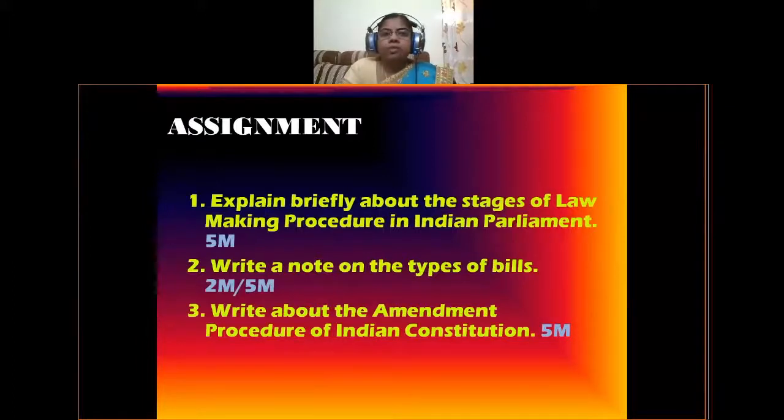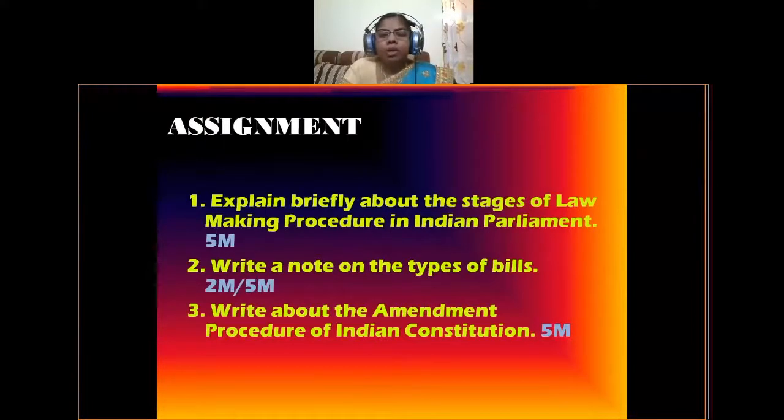This question will be given for 5 marks, and after getting this question in your exams, you have to explain the procedure of amendment. We have learnt that our constitution can be amended in three ways.